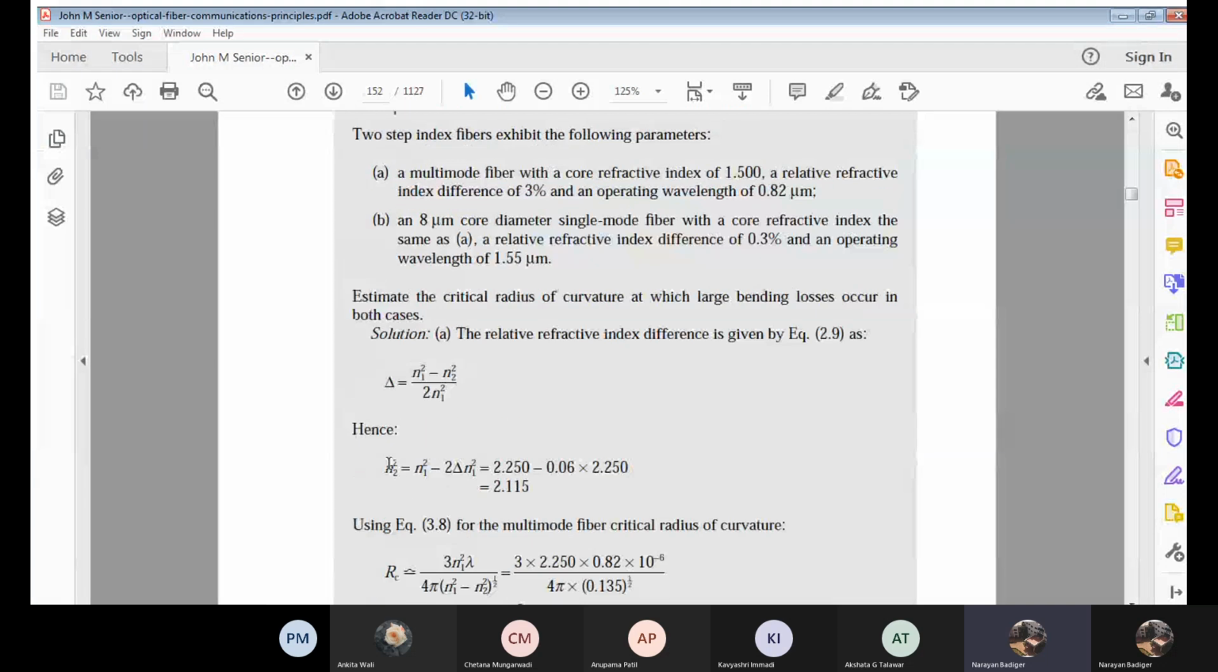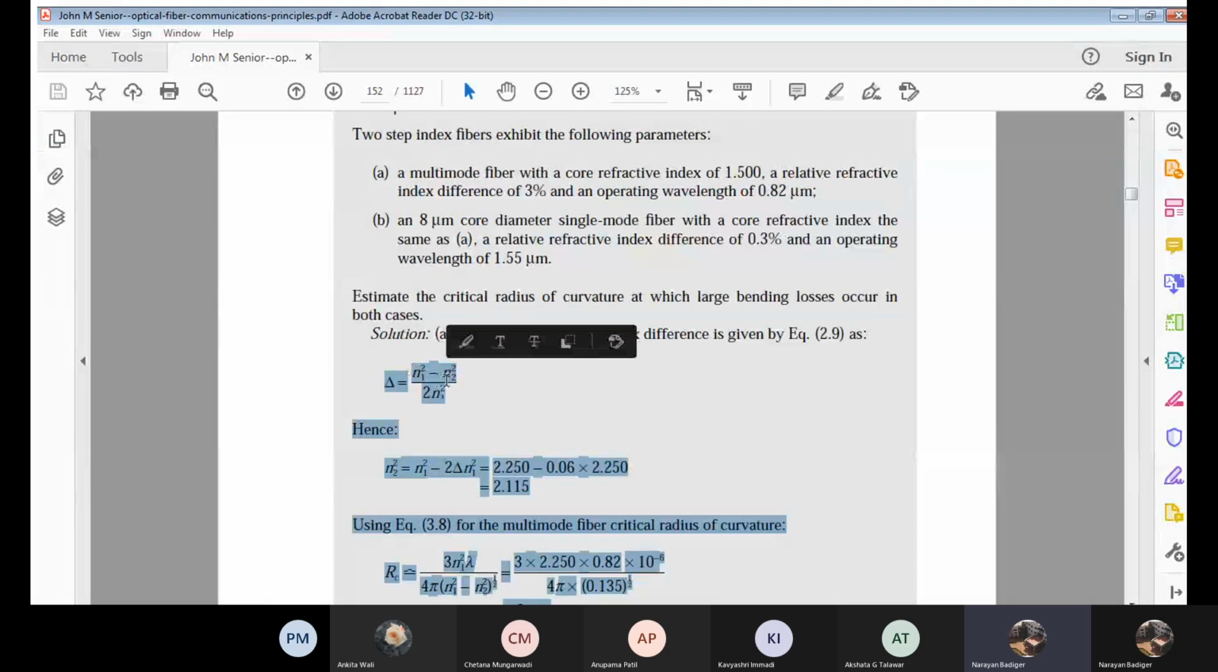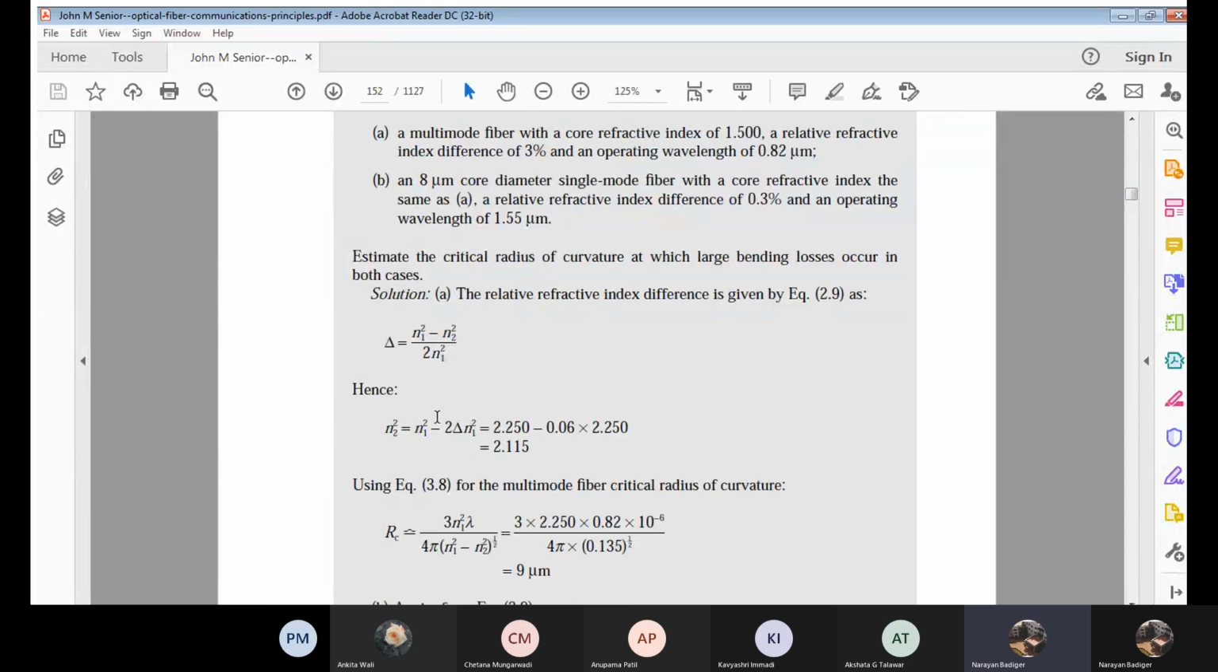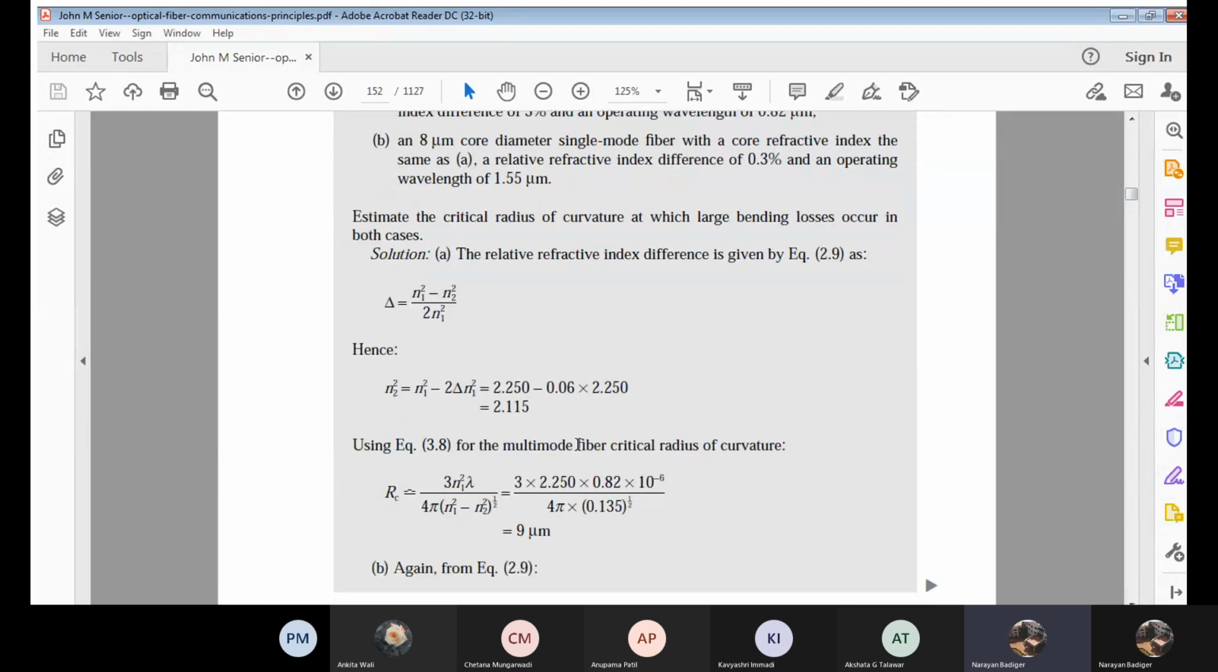Just convert this, or make it N2 equal to. So 2 times delta, take this 2 N1 to LHS. So it will be 2 delta N1 square. Correct? Then take minus N2 to LHS, then N1. If you transform this, you are going to get N2 square equal to N1 square minus 2 delta N1 square. Just simplify this. You are going to get N2 square as 2.115.